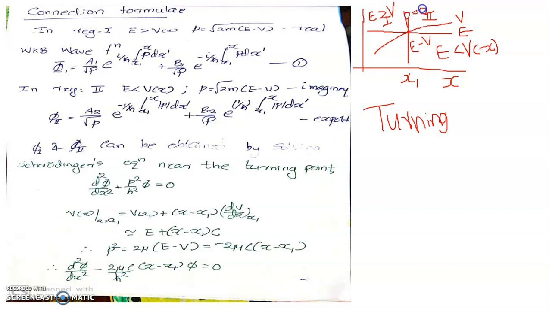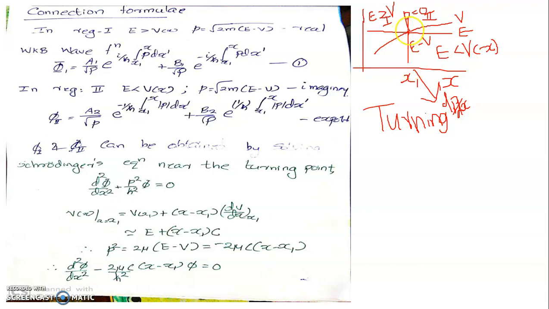Though the momentum is 0, the rate of change of momentum with respect to position, dp by dx, is not equal to 0. dp by dx will have a definite value. That is why you can have the system being found in region 2 as well. And from the curve itself, dp by dx is different from 0.